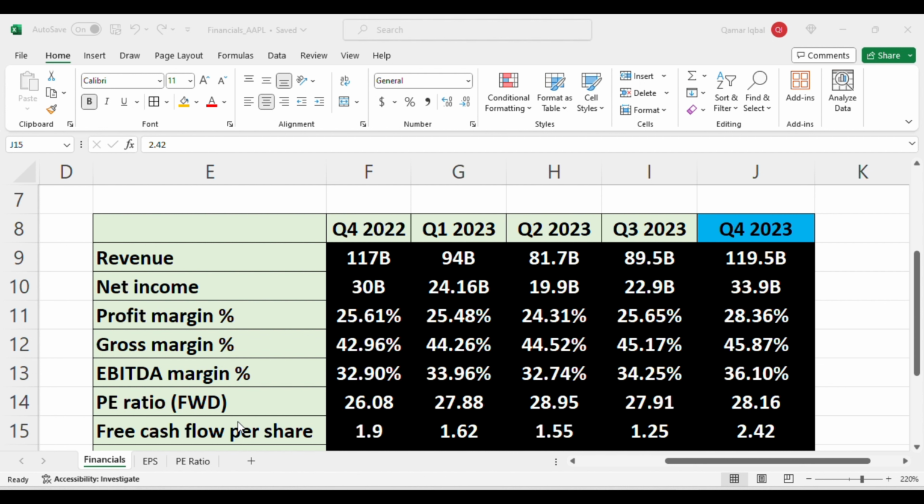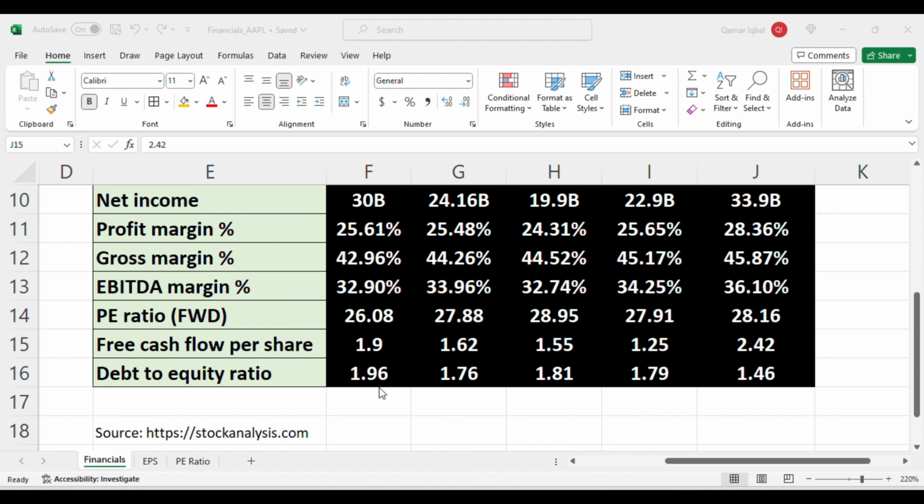Now the forward PE ratio, the latest quarter is 28.16. Compared with the previous quarter it's a little higher, but it's perfectly aligned with the historical numbers. We'll talk about the forward PE ratio in a bit. Now the free cash flow per share, the latest number 2.42 is higher than the previous quarter, and that is a good sign that tells Apple is able to manage their free cash flow very well in the latest quarter. Now the debt to equity ratio is 1.46. Compared with the previous quarter, it's down, and that's a good sign as well.